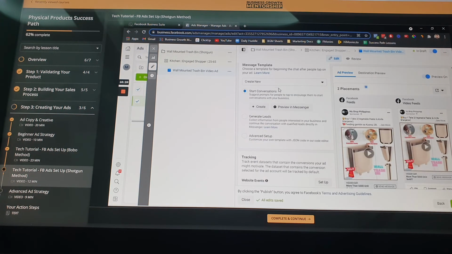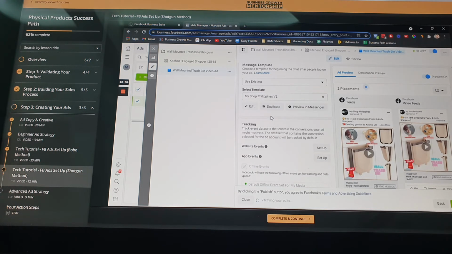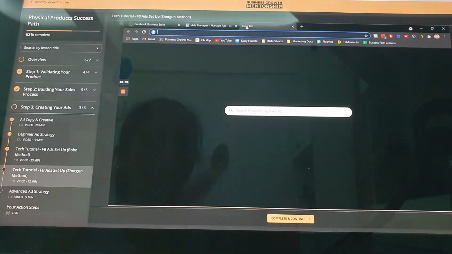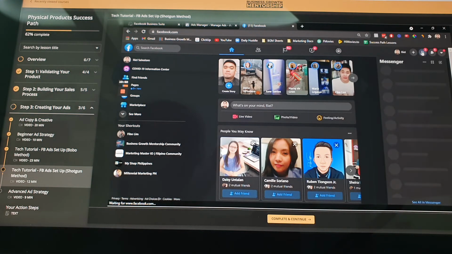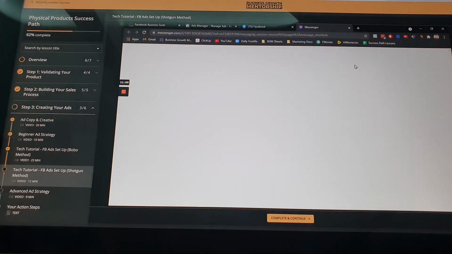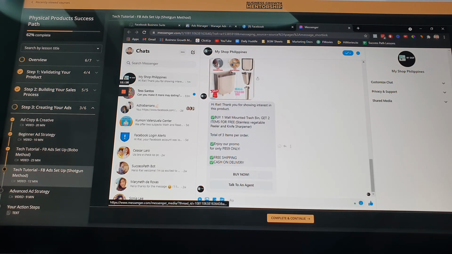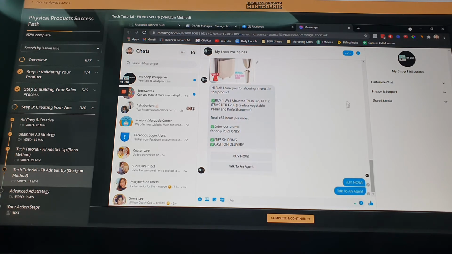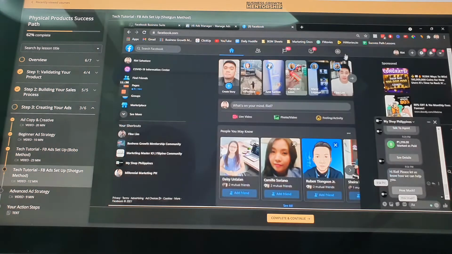And then, since nakapag-create tayo ng template natin kanina, we'll just use the existing. Tapos, sabihin natin ito, My Shop Philippines V2. Then, we'll preview this again to Messenger. Let's see. Tingnan natin here. How much? Yep. So, we will test if it's still good. And how much? There you go. Nag-click na tayo kanina. There you are. Now, ito, meron pang image, and then meron itong welcome message natin for them, and they have the option to buy now or talk to an agent. That's it guys, so it's working.